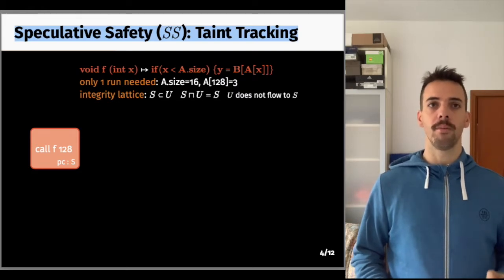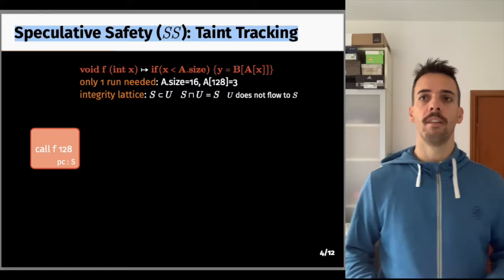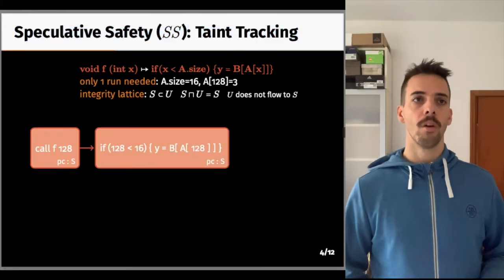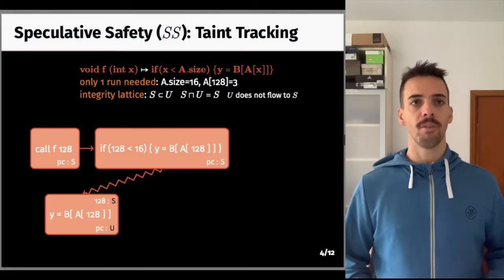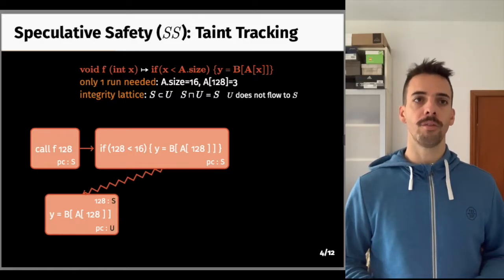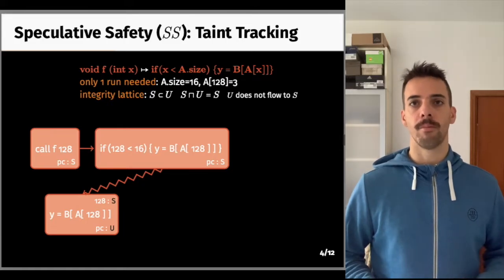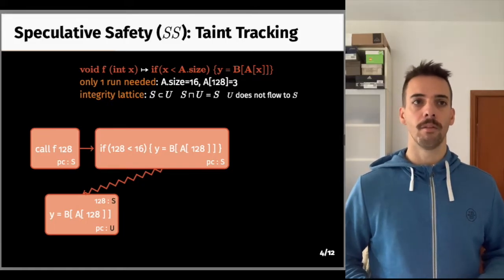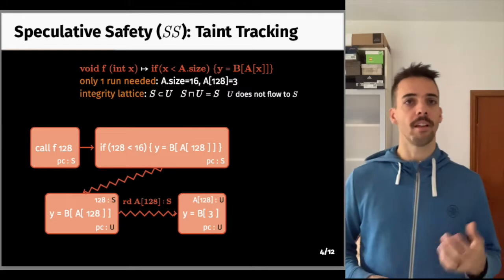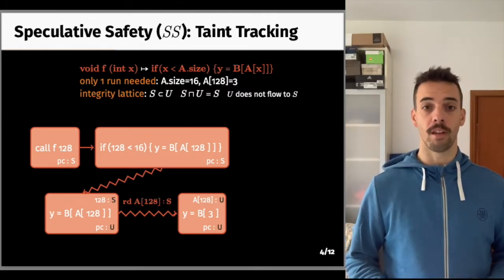Here, we consider the same snippet as before, and we see that the PC starts with S, safe, since no speculation is ongoing. We then hit the conditional, and at this point, we start speculation, with the PC whose taint is raised to U. The first read is from a constant address, 128, and constants are safe, because they do not depend on secret data. The semantics thus generates an action tagged to the greatest lower bound of the taint of the PC and of the data, which is S.